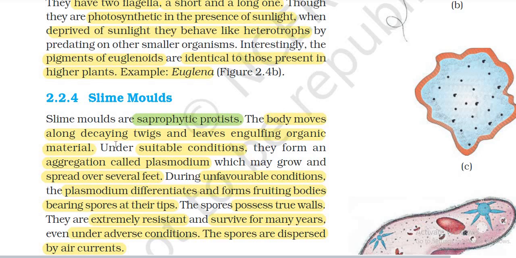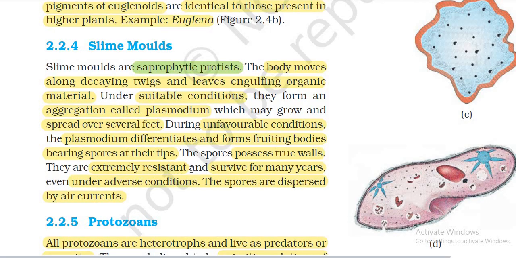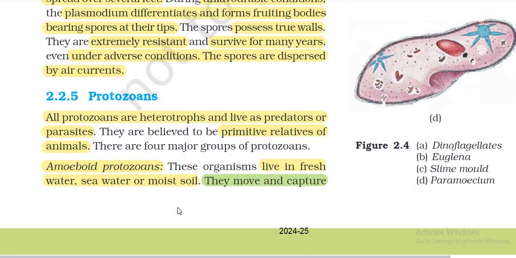The body moves along decaying twigs and leaves, engulfing organic material. Under suitable conditions, they form an aggregation called plasmodium, which may grow and spread over several feet. During unfavorable conditions, the plasmodium differentiates and forms fruiting bodies bearing spores, which have true walls. These are extremely resistant, surviving for many years even under adverse conditions. The spores are dispersed by air currents.